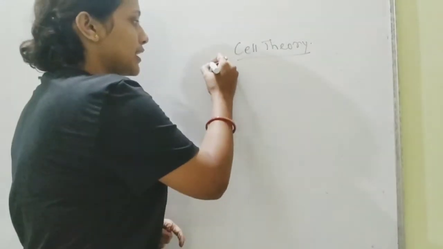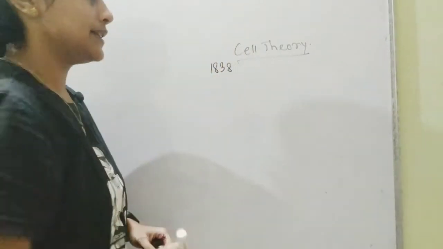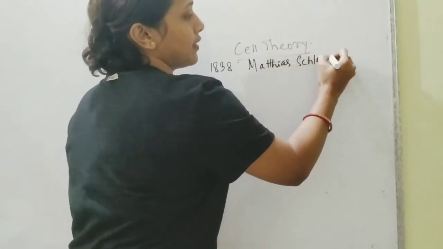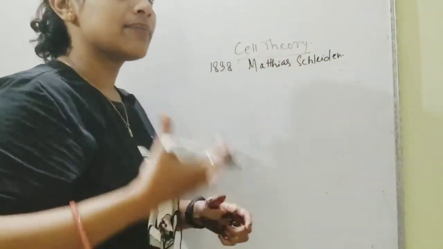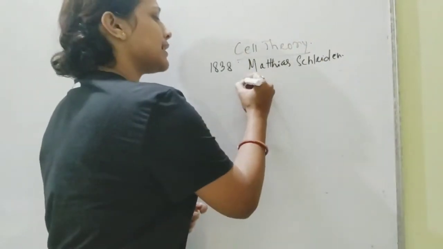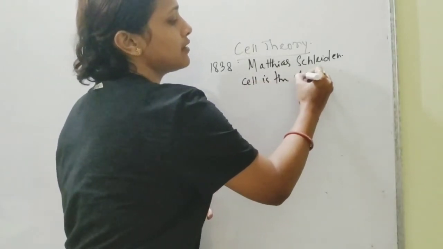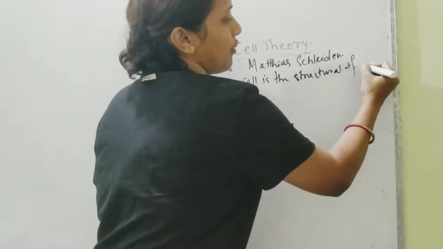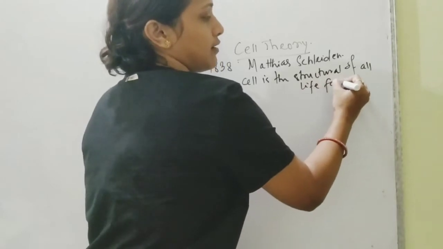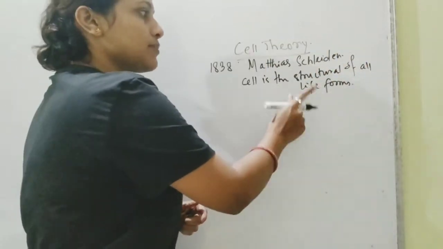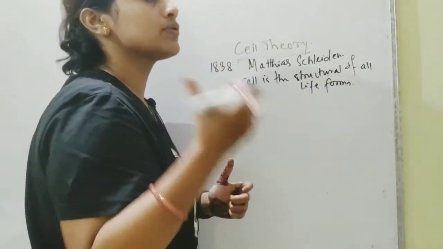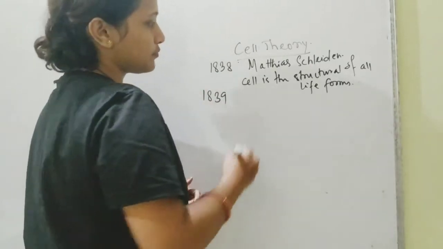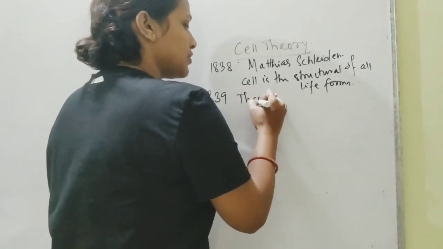Now actually in 1838, in the year 1838, Matthias Schleiden, what he did, he gave the concept after a lot of work, he gave the concept that cell is the structural unit or the most fundamental unit of structure of all life forms. Okay, this was the first postulate that was actually included, the first proposition that was actually included in the cell theory.